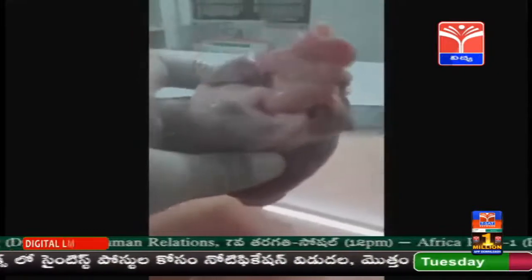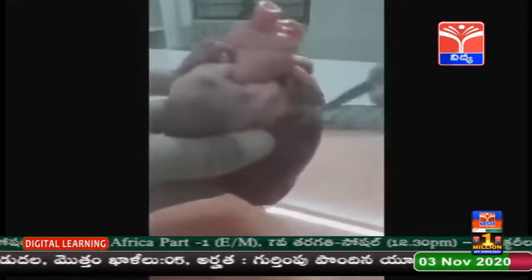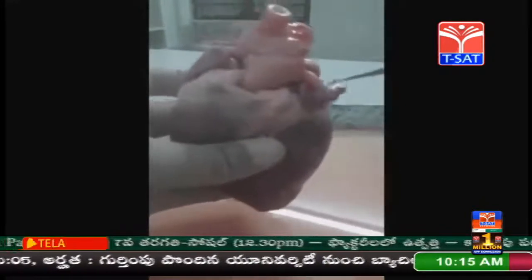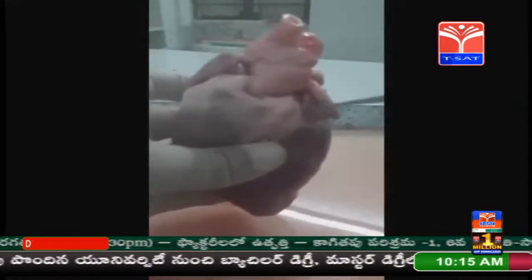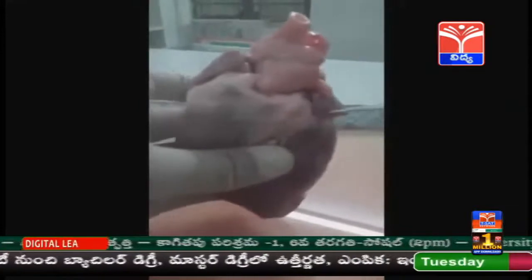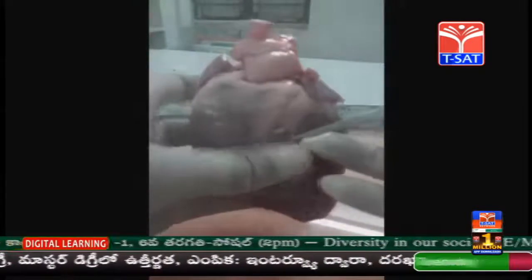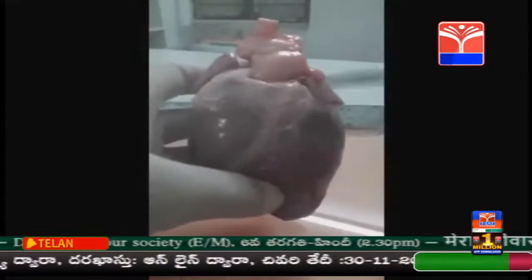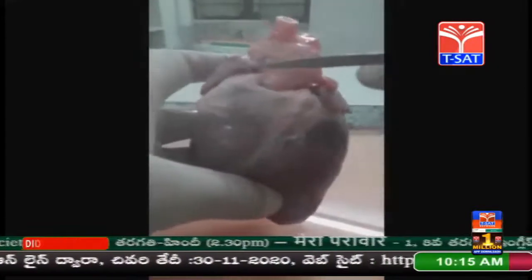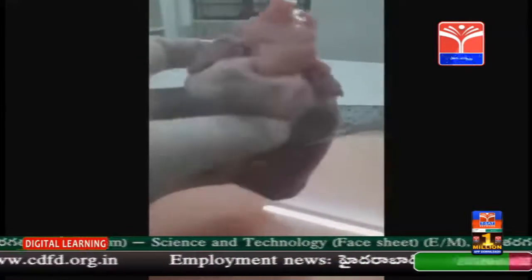And there is a deep groove which separates the anterior chambers and the posterior chambers. The heart is divided into 4 chambers externally. The 2 anterior chambers are called auricles and the 2 posterior chambers are called ventricles. All the 4 chambers are the right atrium, right ventricle, left atrium and the left ventricle.